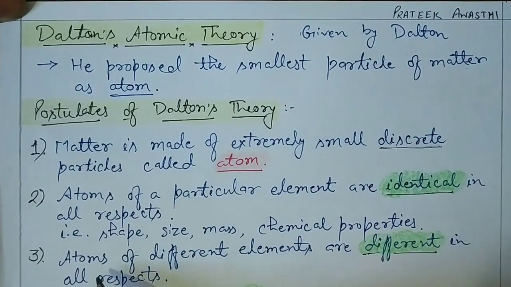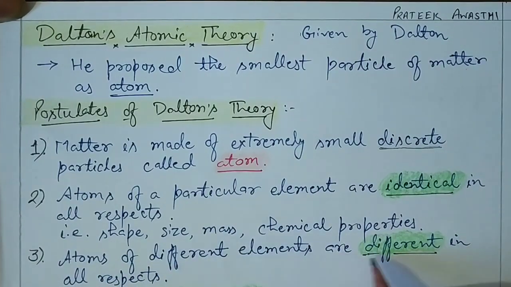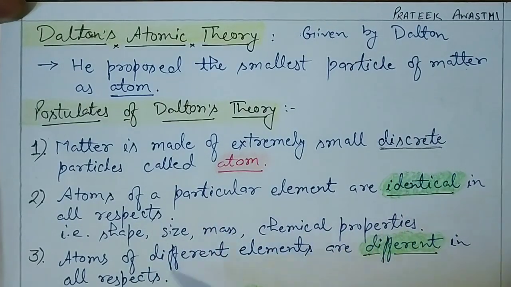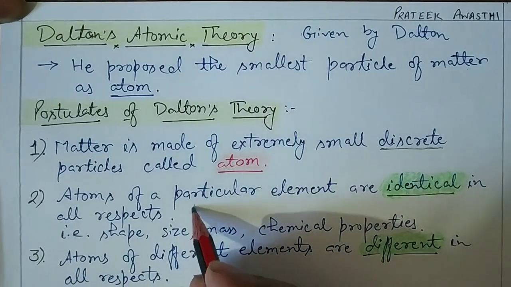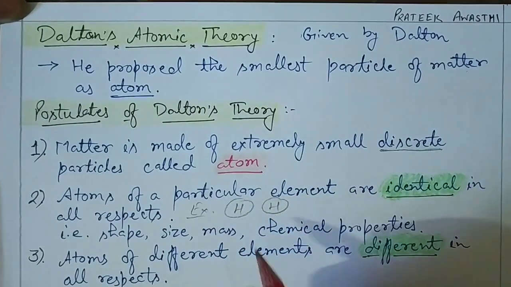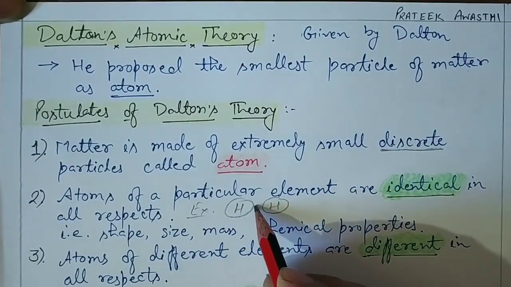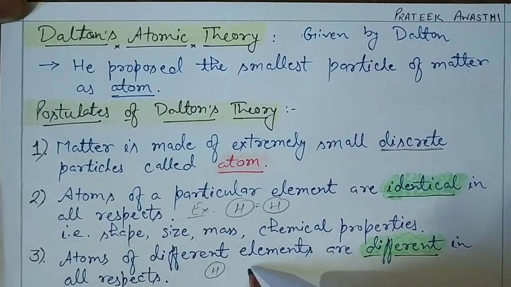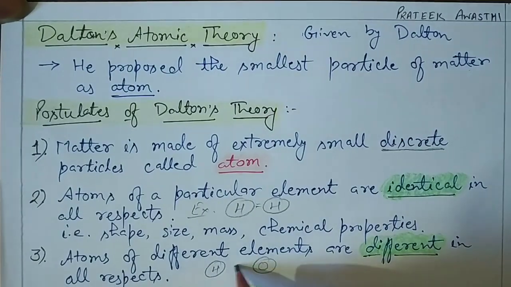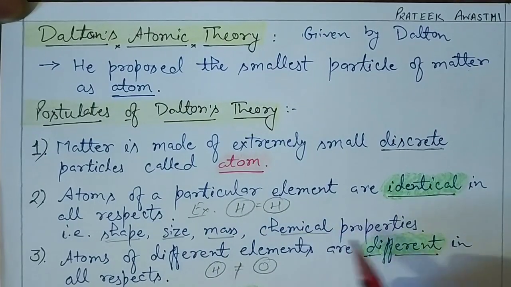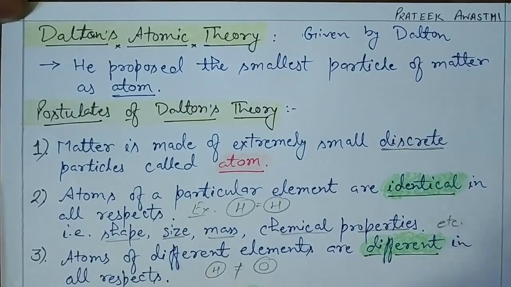Third, atoms of different elements are different in all respects. They are different in all respects, meaning their shape, size, mass and chemical properties would be different. For example, if we take two atoms of hydrogen, they would be equal in all respects. Whereas if we take one atom of hydrogen and one atom of oxygen, then they would not be equal in all these respects: shape, size, mass, chemical properties and many more.